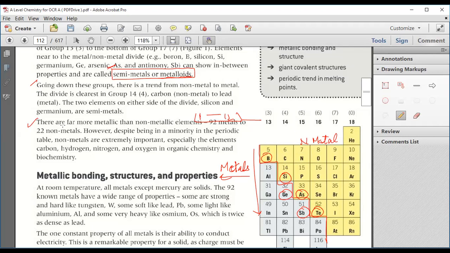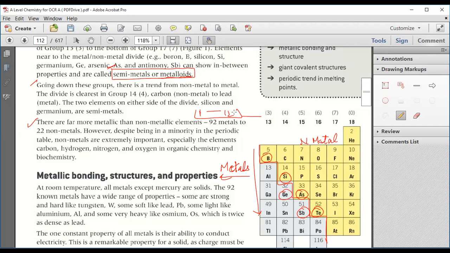There are far more metallic than non-metallic elements: 92 metals to 22 non-metals. If you compare the numbers, the non-metals are far fewer. There are only 22 non-metals in the full periodic table, and 92 metals. However, despite being the minority, non-metals are extremely important, especially carbon, hydrogen, nitrogen, and oxygen in organic chemistry and biochemistry.